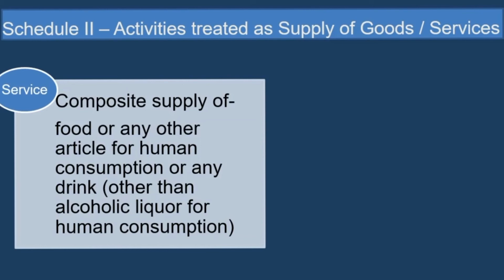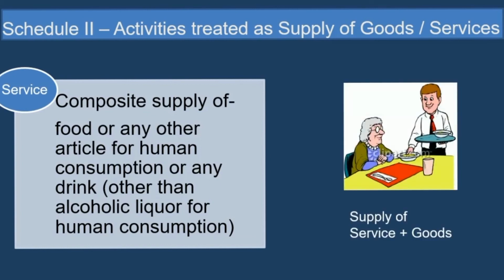Just to understand, it is a composite supply, a mixture of two or three supplies of what? Food or any other article for human consumption or a drink. Then it will be treated as service. It's a little bit tricky to understand. When you go to a restaurant and order food for human consumption or any drink, it is supply of service as well as goods.